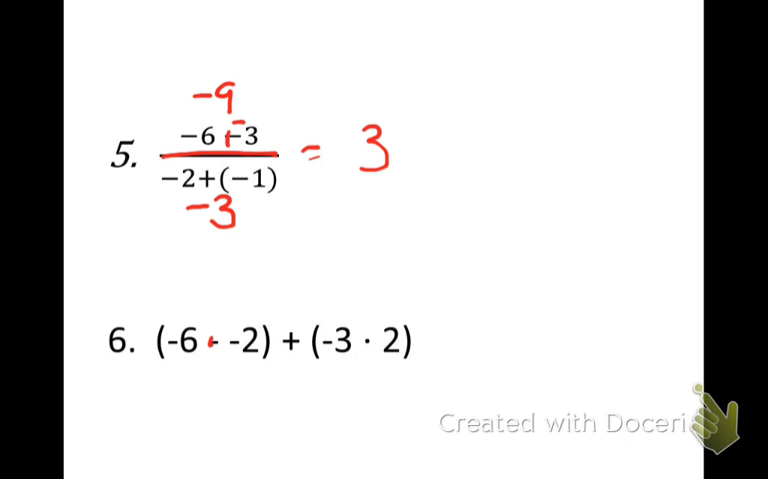Here I need to do my change. Negative 6 plus positive 2 would be negative 4. 3 times 2 is 6. Signs are different, negative. Signs are the same, so I add and I get negative 10.